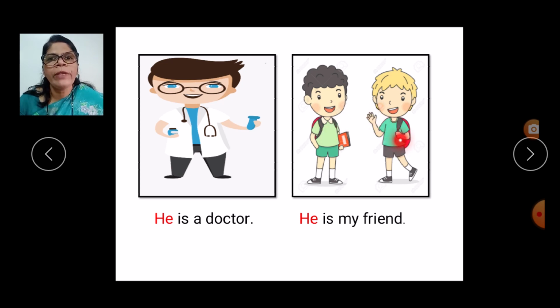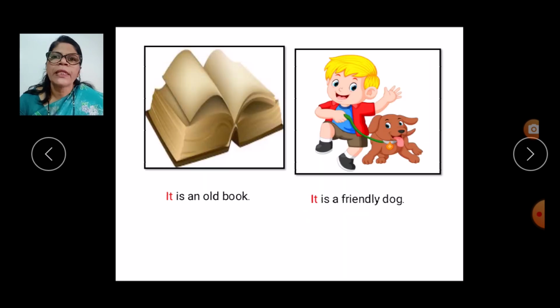So in the place of boy, we have to use he. He is my friend. In the next one, we can see here an old book. So, name of a thing, we can use it. Name of a dog, we can use it. Name of an animal, we use it. Name of a book, name of a thing, we use it.